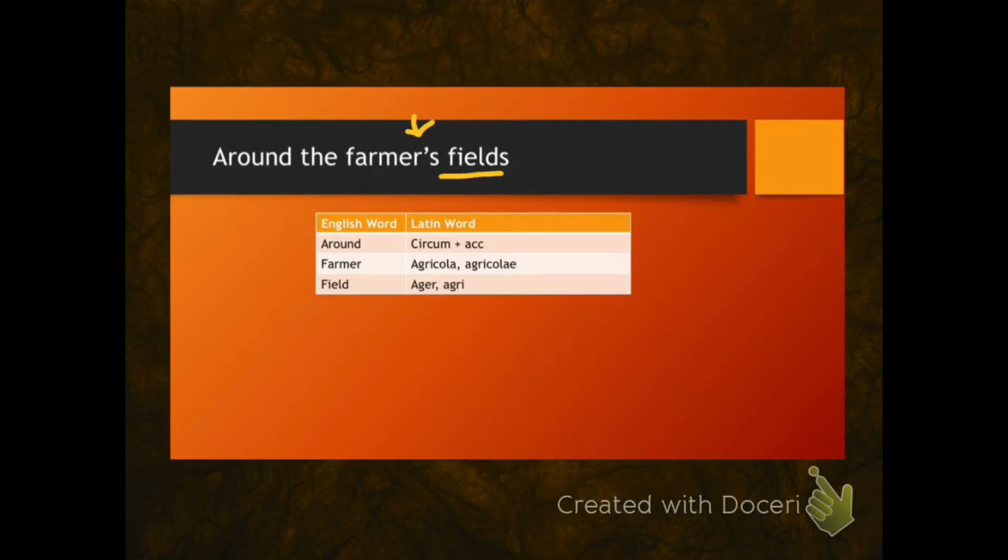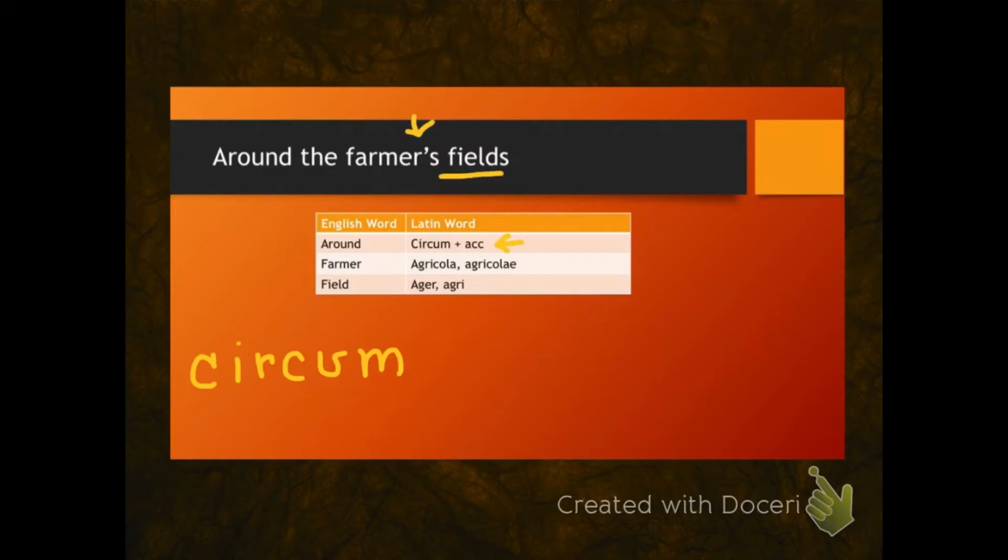Now that we understand something about the parts, let's talk about how we use our knowledge of Latin and inflections to write the prepositional phrase. First of all, we begin by writing the Latin preposition, circum. The vocabulary list tells us that the object of the preposition, which we've already identified as fields, must be written in the accusative.